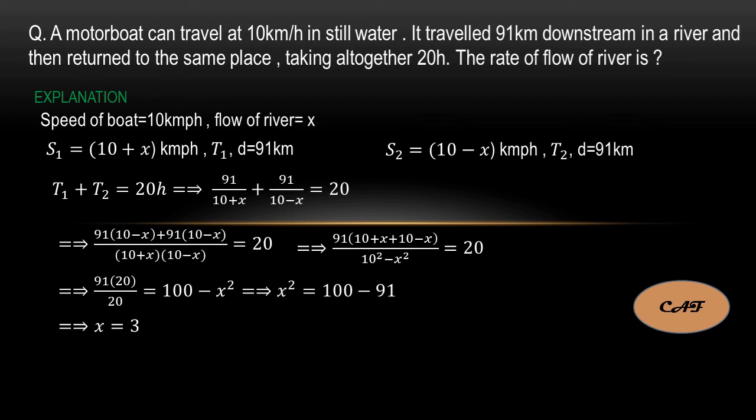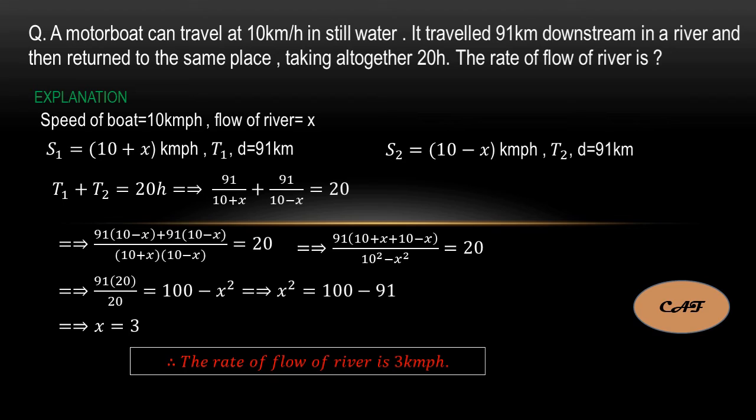x means the flow of the river, the speed of the river. What they are asking is the rate of flow of the river, x is equal to 3. Therefore the rate of flow of the river is 3 kilometers per hour. Units are also important. In objective questions they can give 3 meters per second also. If we blindly go to that option, that will be wrong. Even if you did this much of the problem, there is no use.